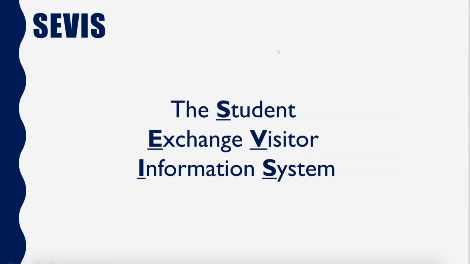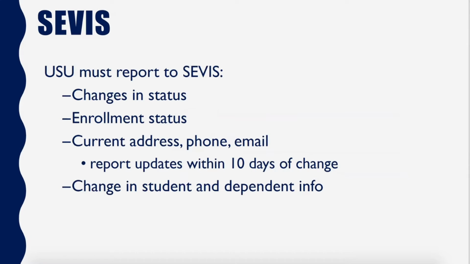So by this point, you may be familiar with the Student Exchange Visitor Information System, or SEVIS. This is the database system that the U.S. federal government uses to maintain information regarding international students and scholars in the United States of America. Utah State University has certain responsibilities in relation to SEVIS, so we actually update and maintain information in SEVIS, especially regarding changes to a student's status and their enrollment at our university. We report any changes in address, phone, or email addresses, and we have to do that within 10 days of such change. We also update information regarding the student themselves and their dependents.